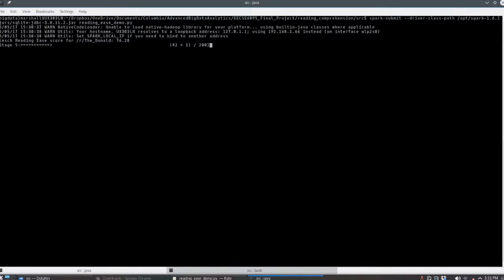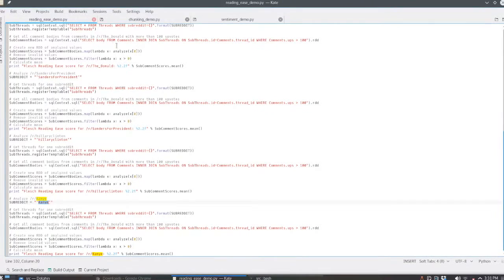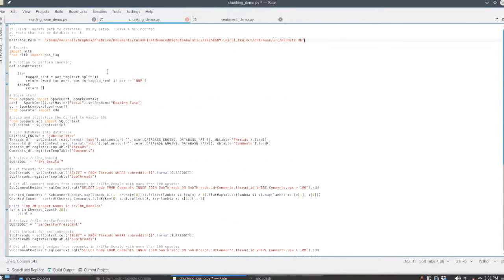Okay, we'll come back to this, but you can see that it's running right here, going through separate stages. Now, here we have the code that performs our chunking analysis. This is where we pull out the most used proper nouns for a particular subreddit, and a lot of it is very similar to the previous example. Like we have another function that we use to wrap our analysis tools in to help handle simple errors.